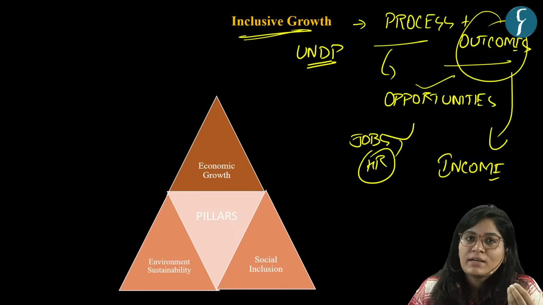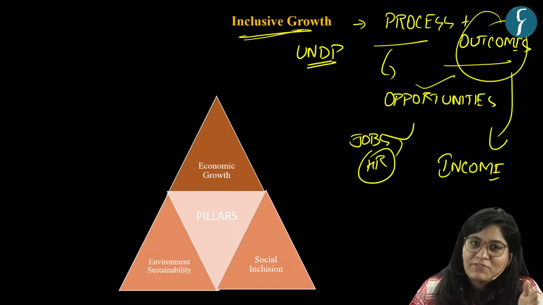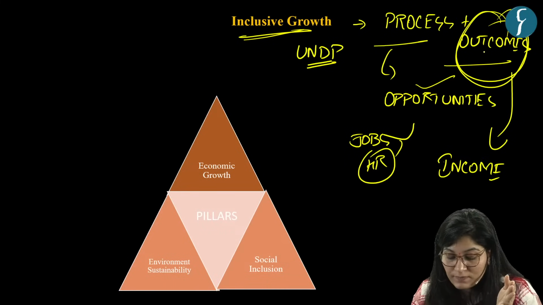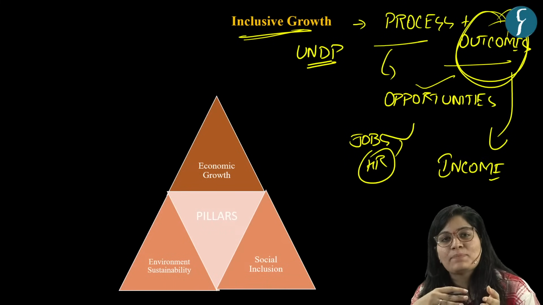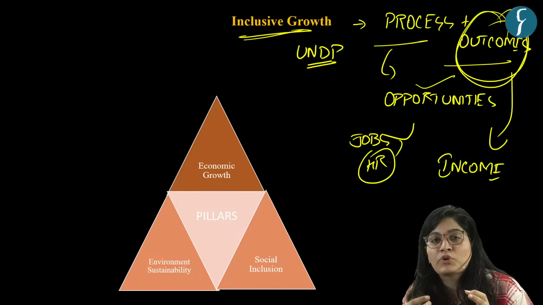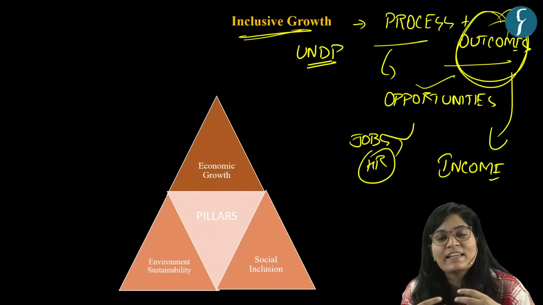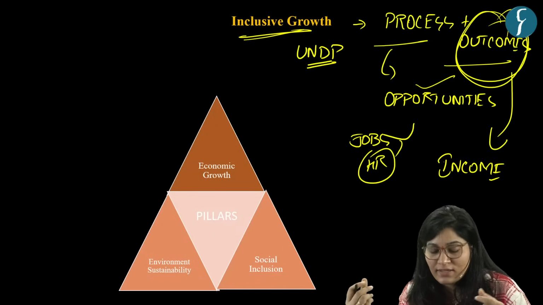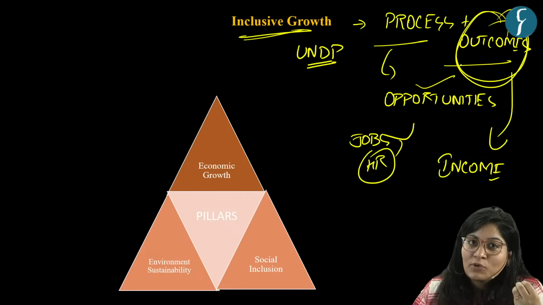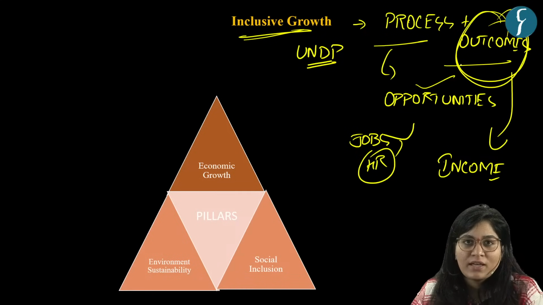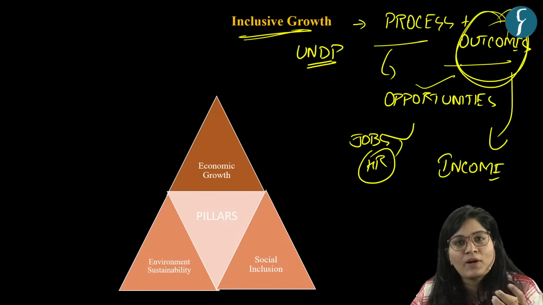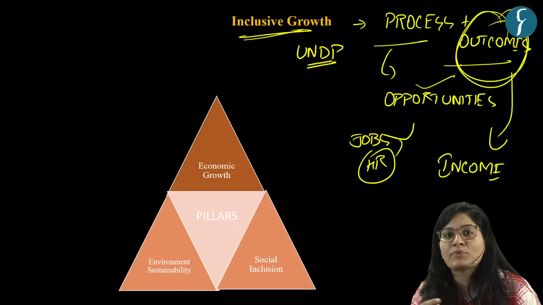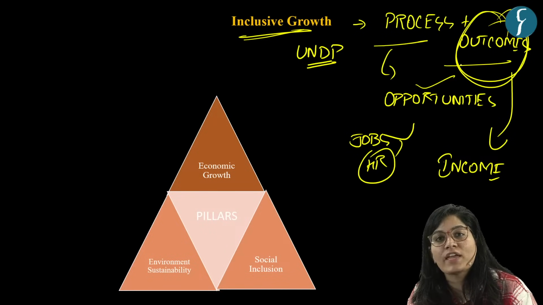Now you must have heard about the welfare approach also. Now what is the welfare approach? The welfare approach solely focuses on outcomes. That means it is basically dependent on providing assistance rather than enabling the population in the journey of growth. But here, inclusive growth solves this issue also, because inclusive growth involves policies which talk about bringing the poor population into the process of growth or the process of economic development.